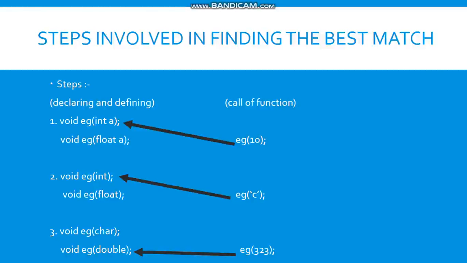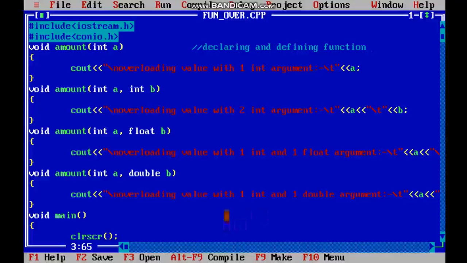Now let us see a program to make it more clear. In this program, as we used to declare the header file in the previous program, we have declared it as it is. Here we have used 4 overloading functions which have the same return type, void, and the same function name, amount.